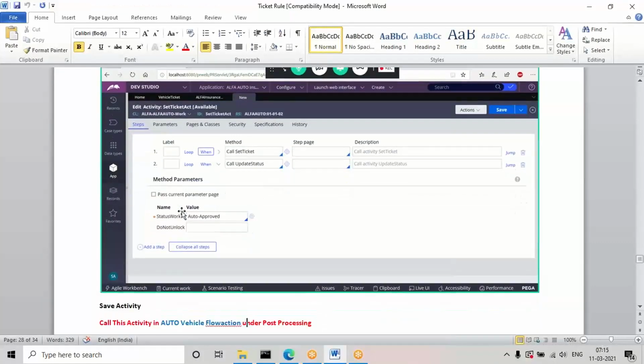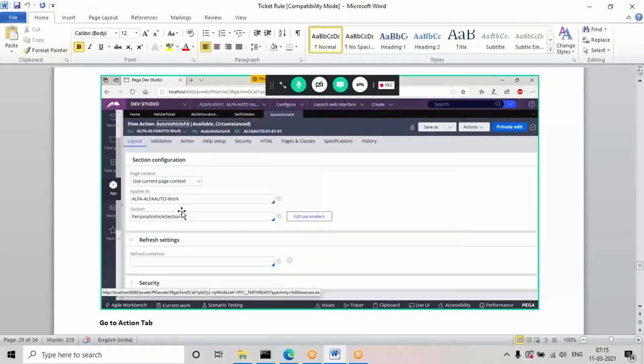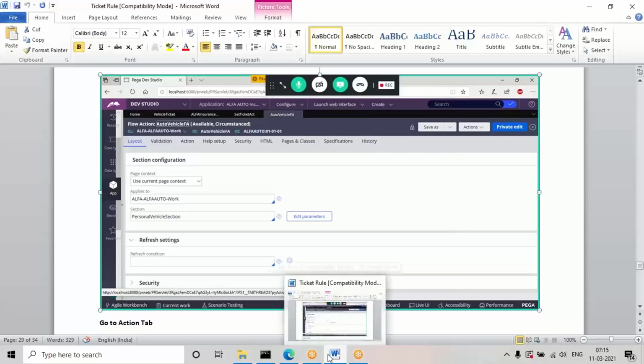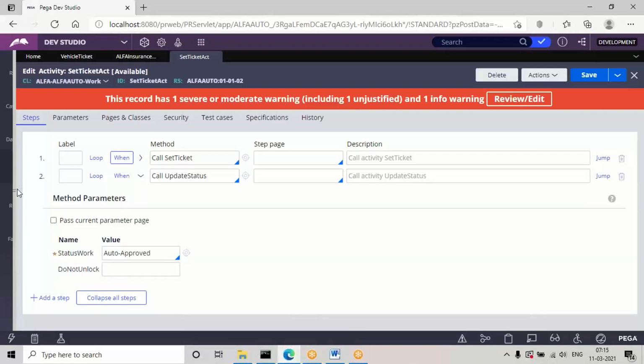And in the second step we'll be using the update status API. In the vehicle form, we have this checkbox property. So in the auto vehicle flaction, under the post processing, we have to call this activity. Excuse me. So in the post processing we need to call the activity name.